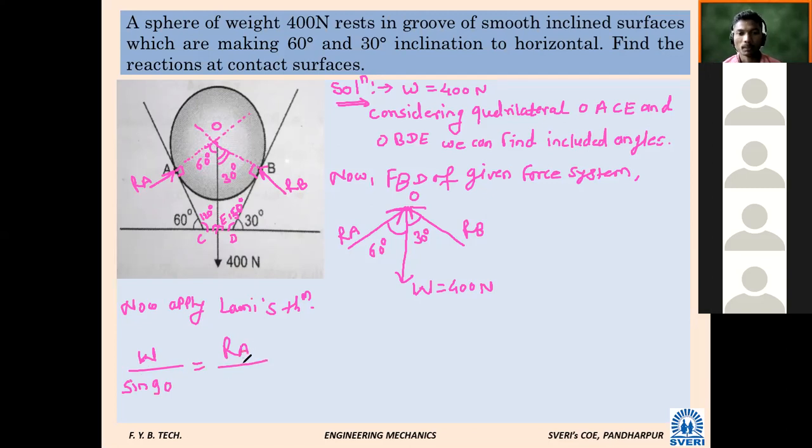The angle between W and RB is 30 degrees, so sin 30 degrees. Next, what will be next?